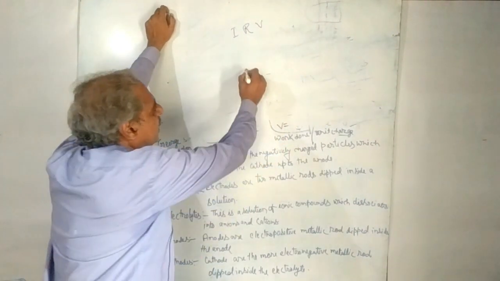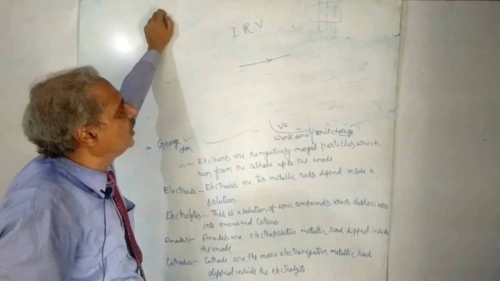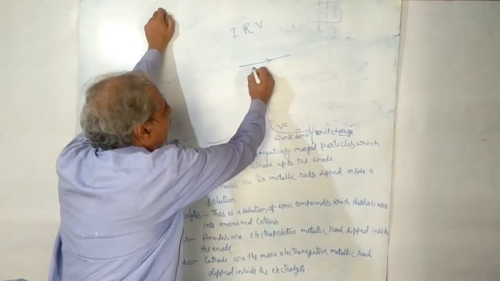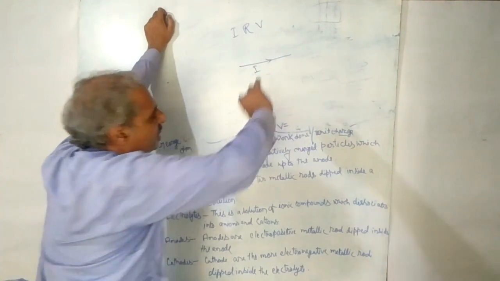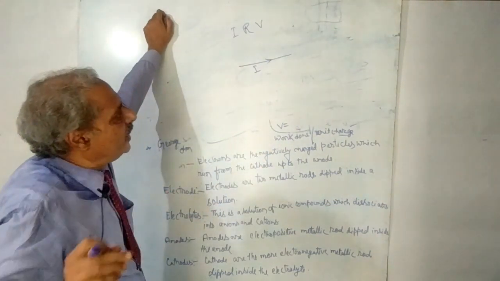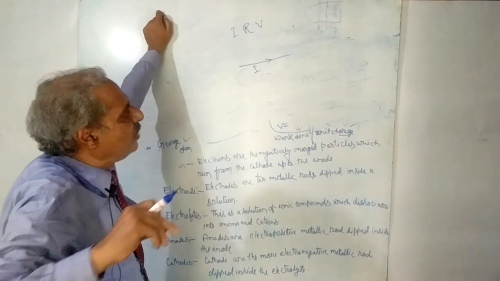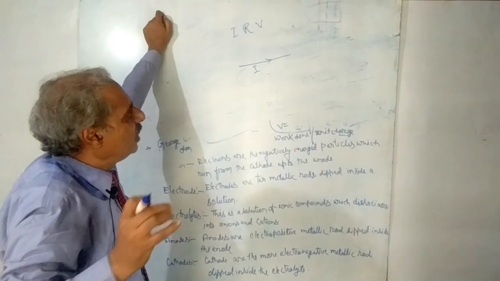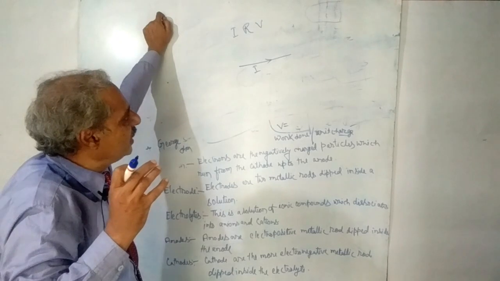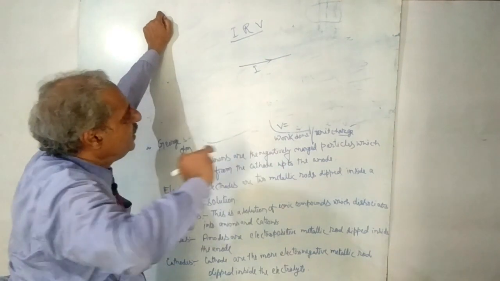Suppose there is a current flowing through a conducting wire, and that current is denoted by I. The material, the atoms and molecules by which that conducting wire is made, offer some type of resistance against the flow of the current. And all these physical quantities are related like this.